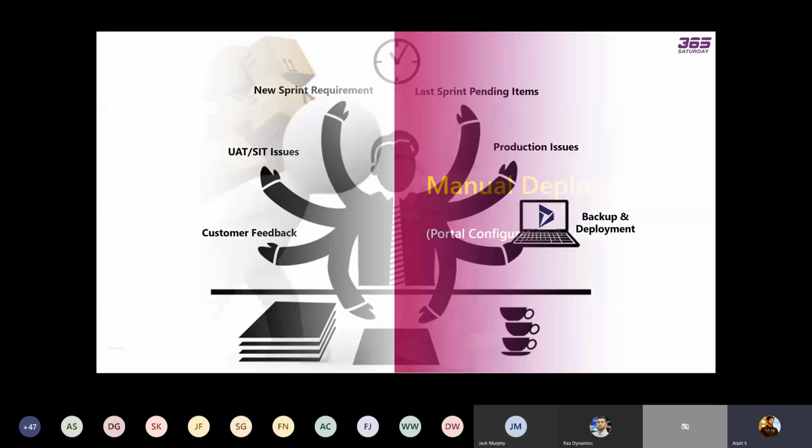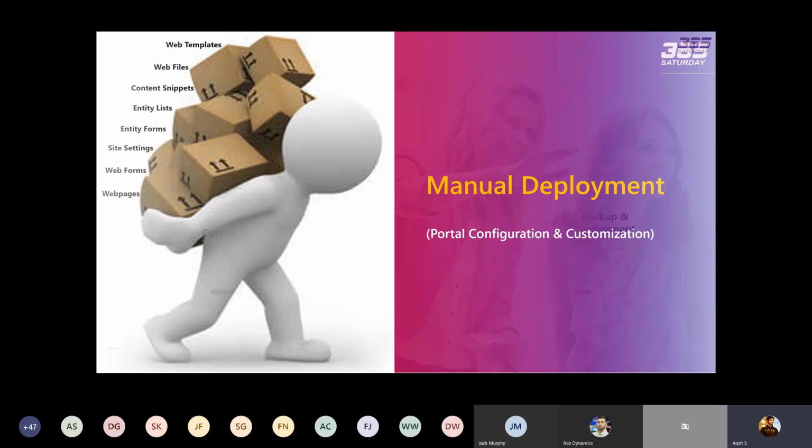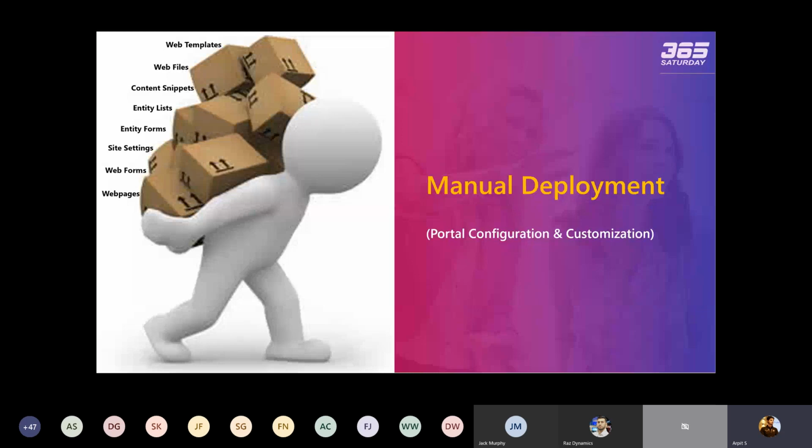So let's discuss more about some challenges. The first thing is the manual deployment. That is one of the tedious jobs that every developer has to do. Right, when you install the portal, there is a configuration, and a lot of customizations are there. Without using DevOps, you have to do all the deployment manually. Right, you have to deploy all the configuration.